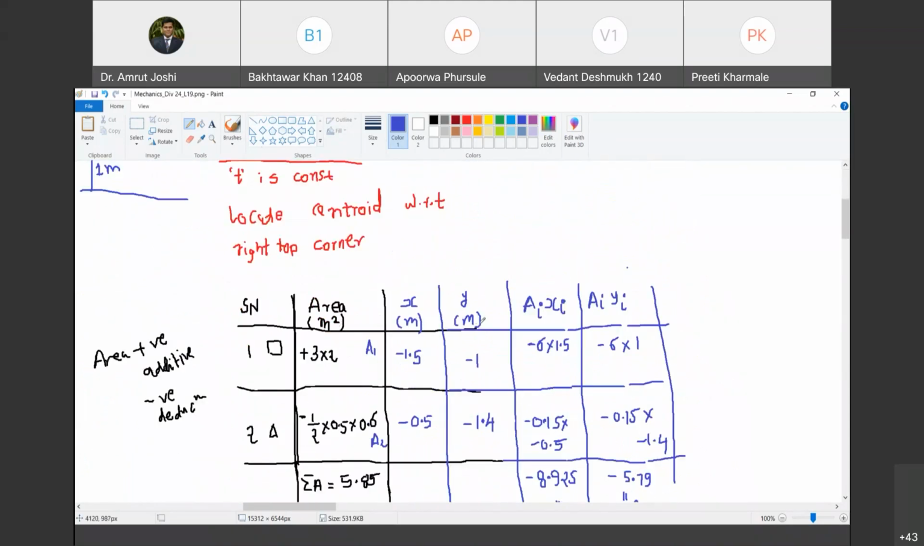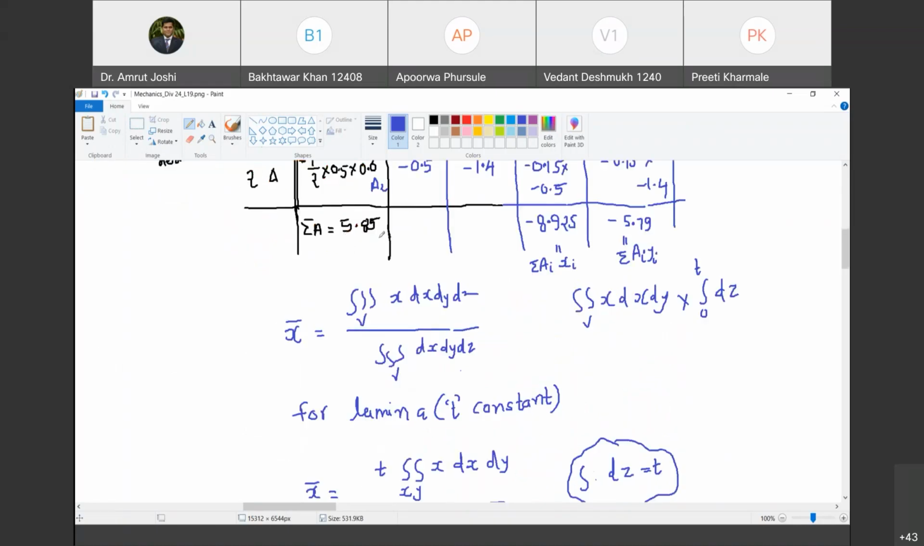And then we make this table. What is the sign convention for area? If it is additive, positive. If it is deductive, then negative. Then what is the sign convention for x and y? It depends upon the orientation of positive x and y directions and the location of centroids of individual areas with reference to the point from which you are calculating the centroid. Are you with me? Yes, sir. So sign convention for x and y is different. Sign convention for area is different. Happy? Yes, sir.